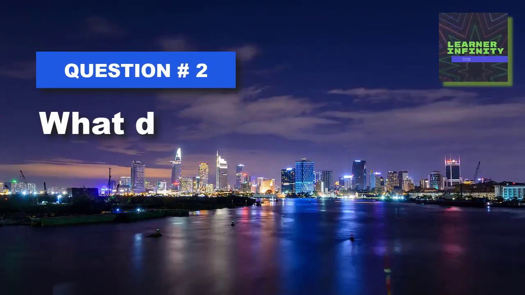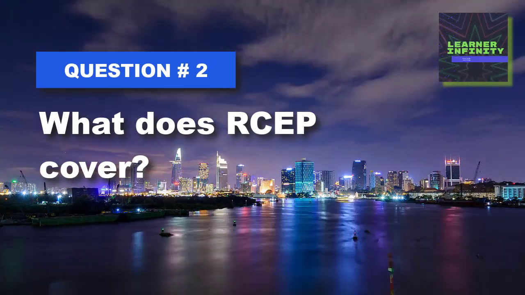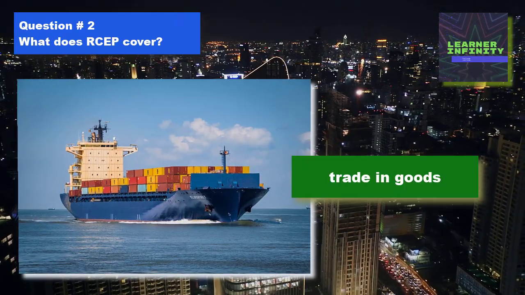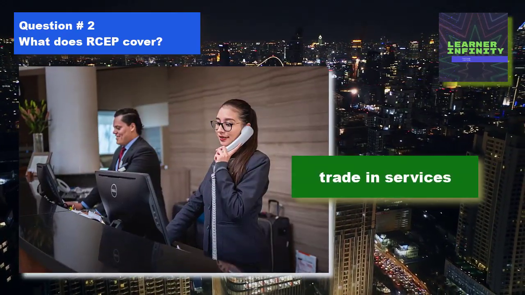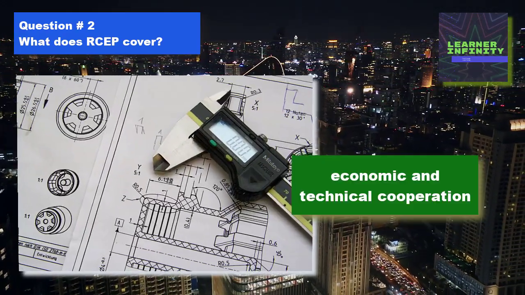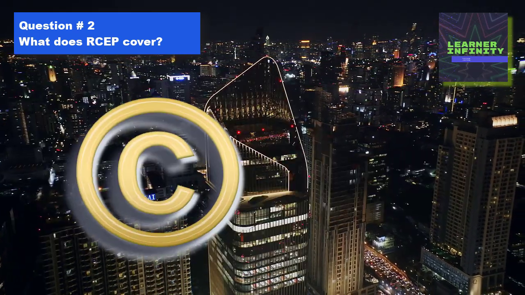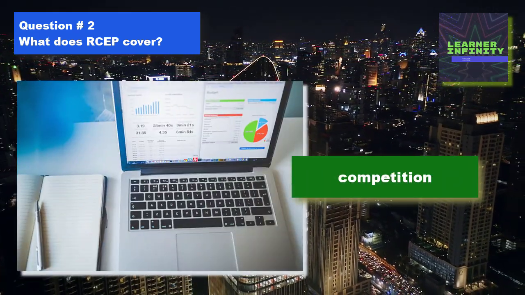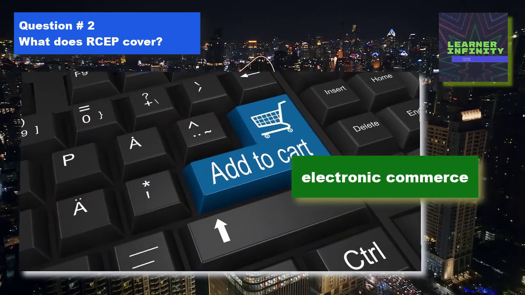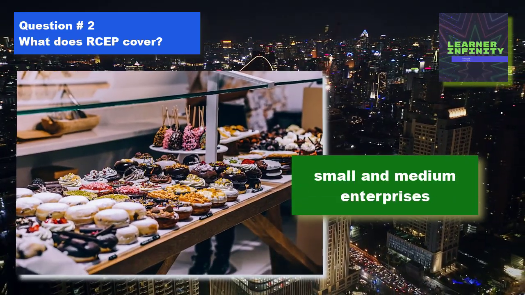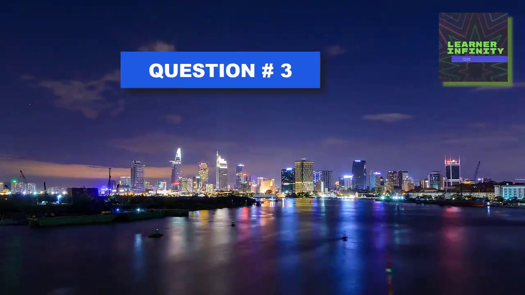Question number 2. What does RCEP cover? RCEP agreement includes trade in goods, trade in services, investment, economic and technical cooperation, intellectual property, competition, dispute settlement, e-commerce, SMEs, and other issues.